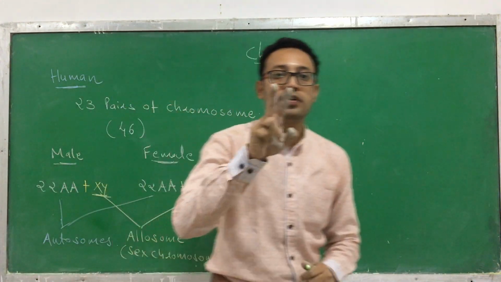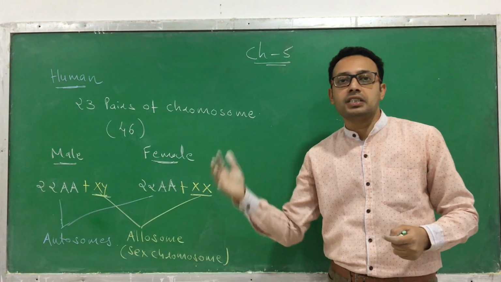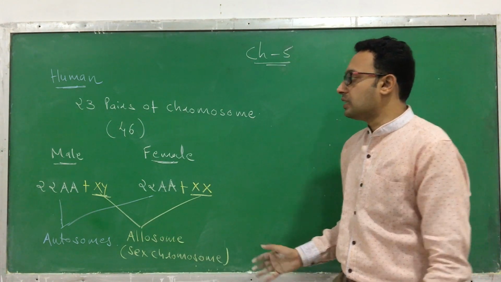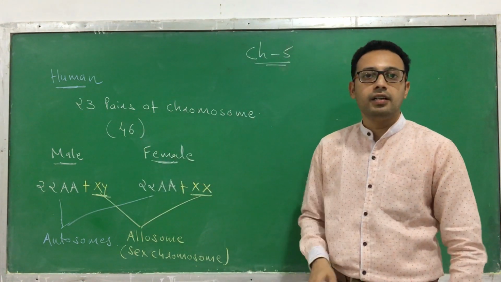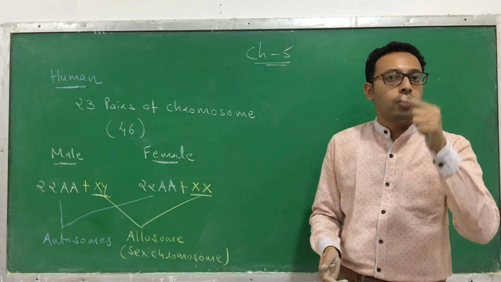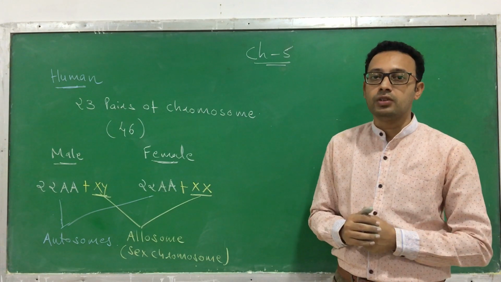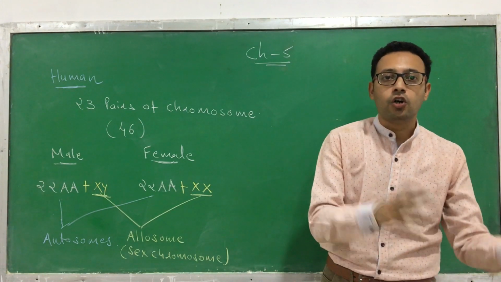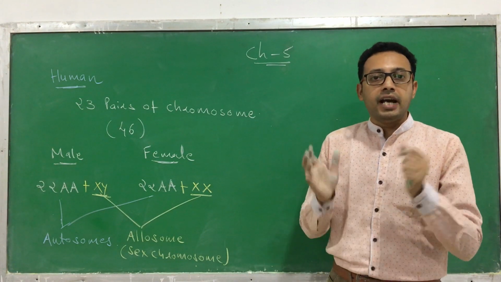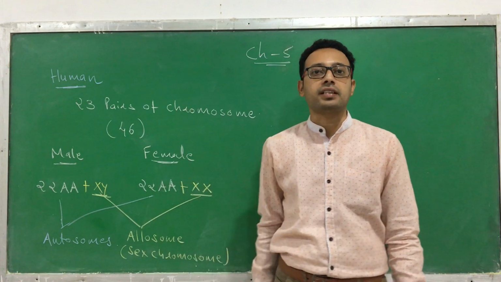So there are two types of chromosomes in a living organism: first the autosome, and second the allosome. Autosomes are the same in both male and female, but allosomes are different in male and female, and the allosome, or sex chromosome, determines the sex of a living organism. I hope you know the difference between the autosome and the allosome. Now it is clear that the allosome is responsible for determination of sex.